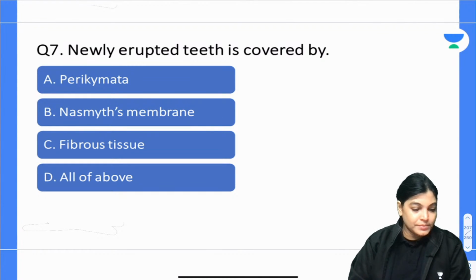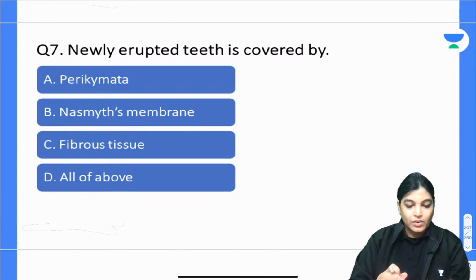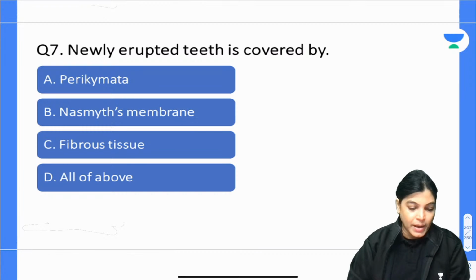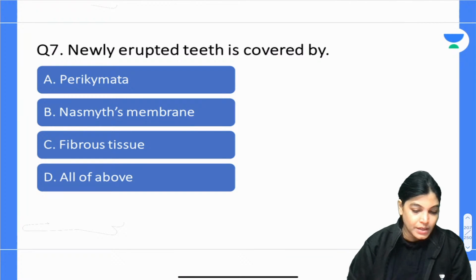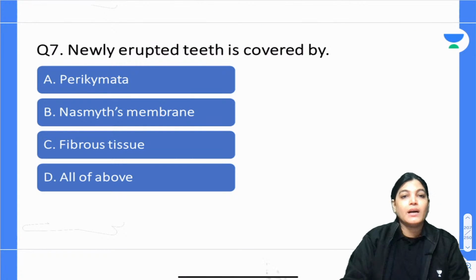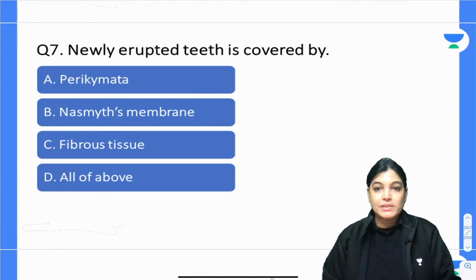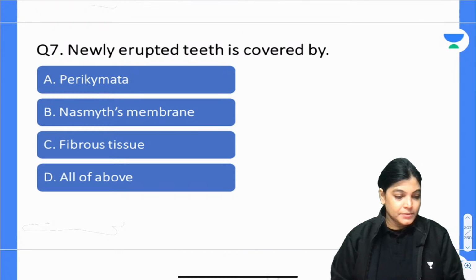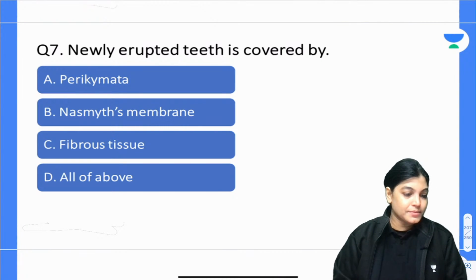please mark the correct answer. Newly erupted teeth is covered by perikymata, Nasmyth's membrane, fibrous tissue, all of the above. Okay, so I will again provide you with 30 seconds and you have to give the right answer.